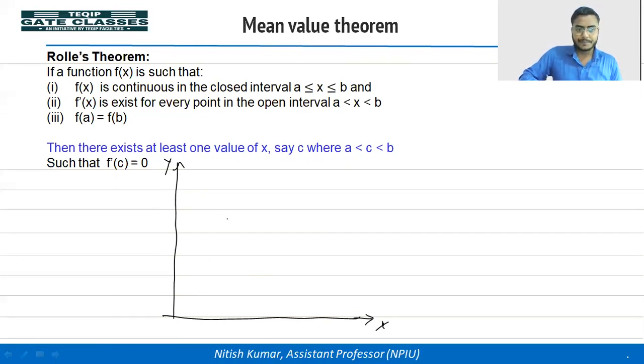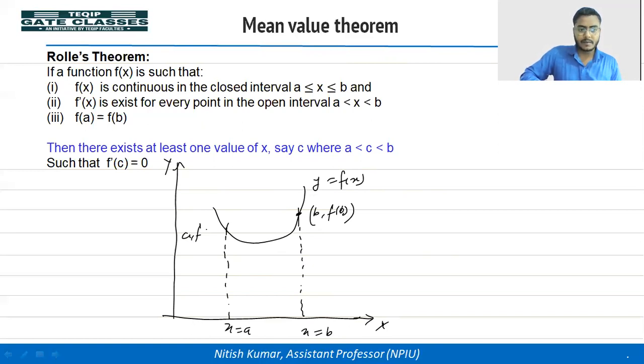Let's see, there is a function f(x). This is x equal to a and this is x equal to b. The coordinate we can write as (b, f(b)). This coordinate we can write as (a, f(a)). No, this point should be here, right?